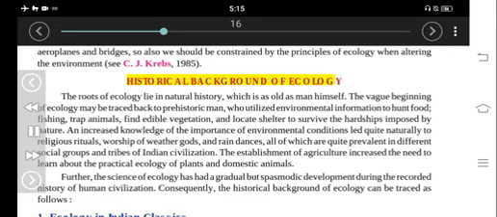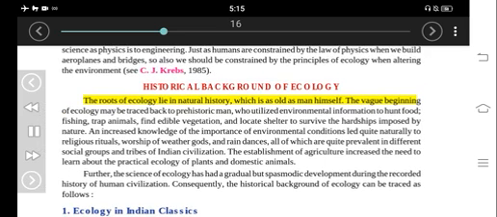Historical background of ecology. The roots of ecology lie in natural history, which is as old as man himself. The vague beginning of ecology may be traced back to prehistoric man, who utilized environmental information to hunt food, fish, trap animals, find edible vegetation, and locate shelter to survive the hardships imposed by nature. An increased knowledge of the importance of environmental conditions led quite naturally to religious rituals, worship of weather gods, and rain dances, all of which are quite prevalent in different social groups and tribes of Indian civilization.